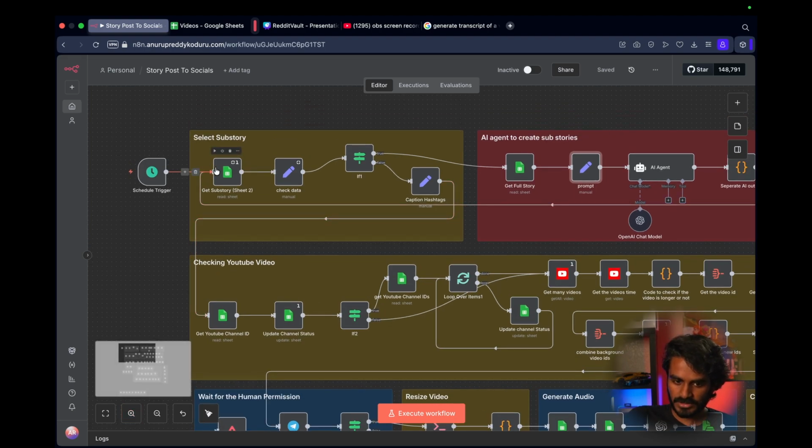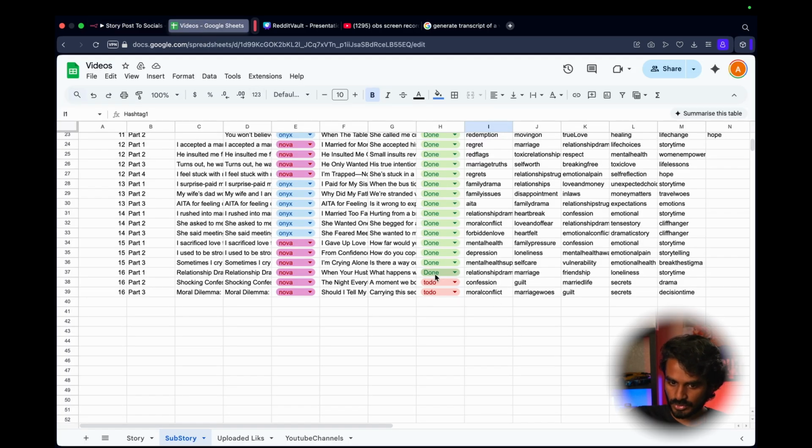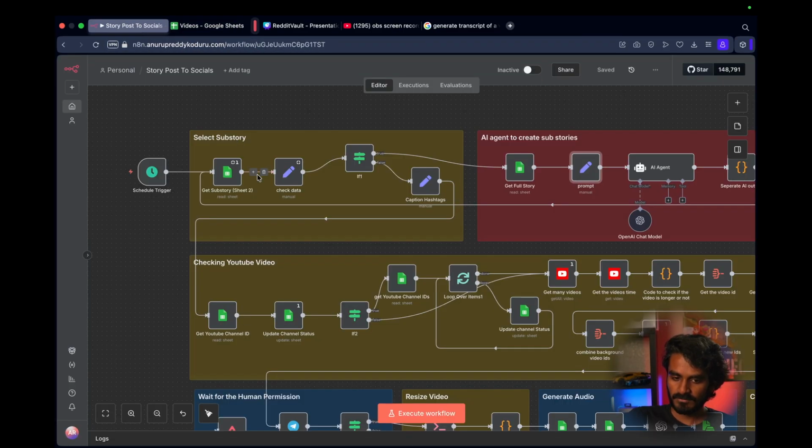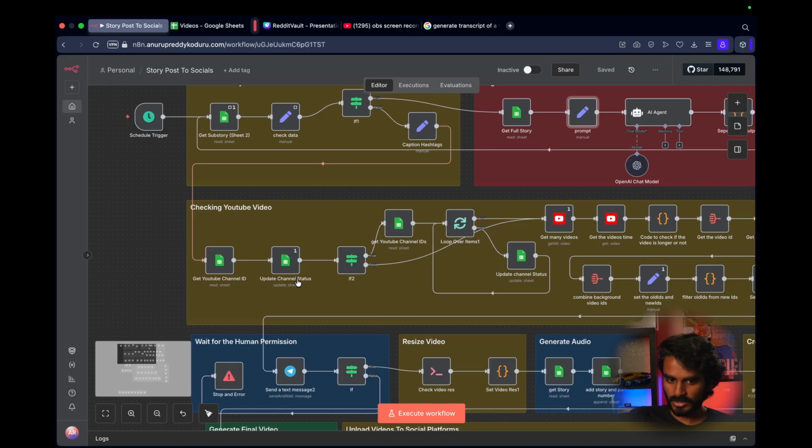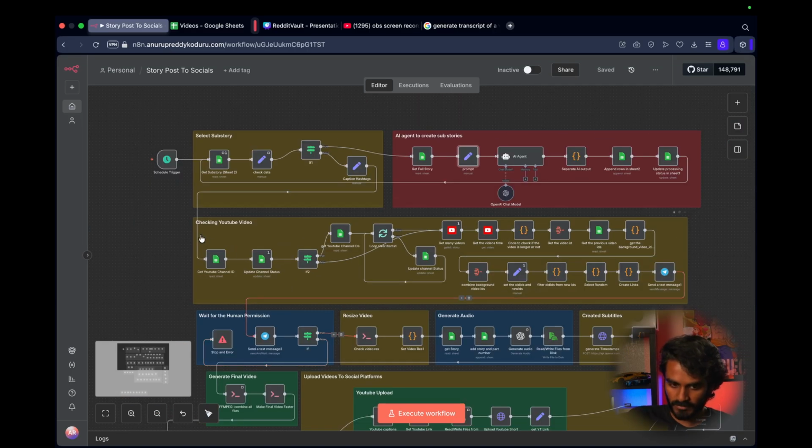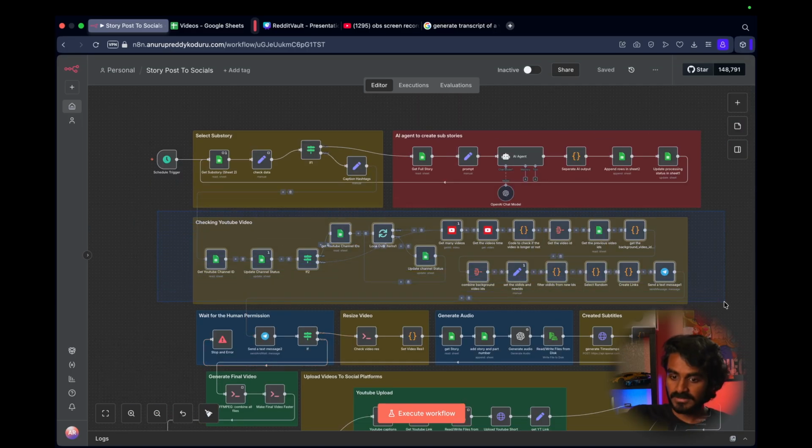It will again fetch a substory with the status as to do. It will only fetch the first one with that status, and after fetching it, it goes to the second part of our workflow, that is selecting the background video.